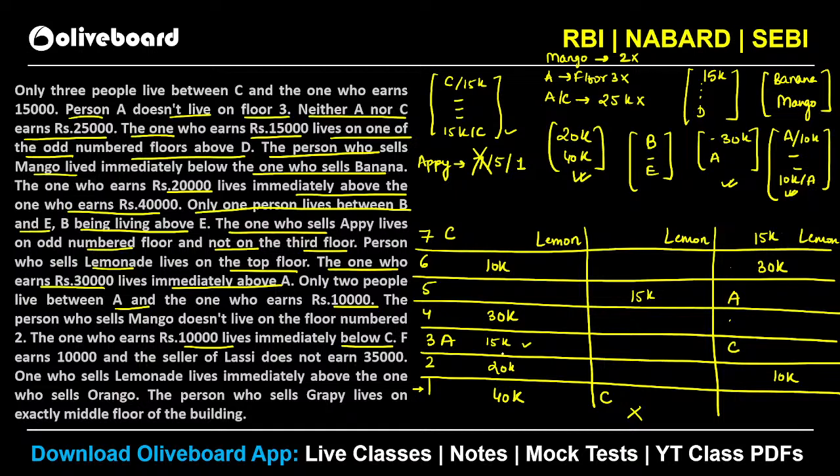And we know that D has to be somewhere below 15K. ठीक है, उसको हम बाद में check करेंगे. ठीक है, we will see. इस वाले केस में you can see that we have two possibilities for 20K and 40K.